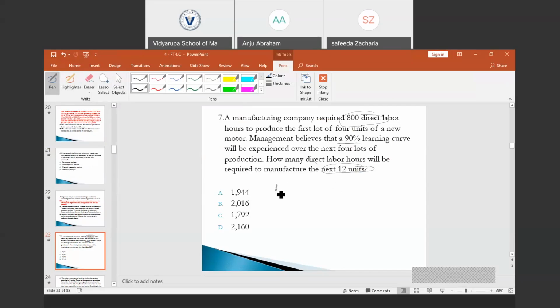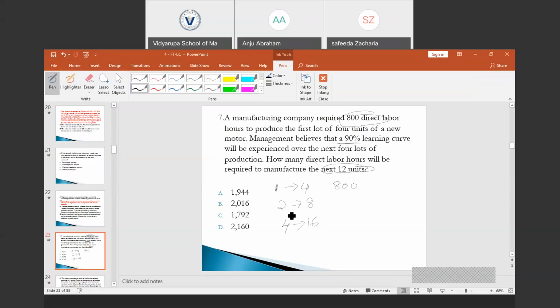In the first lot, we have how many units? 4 units, and it requires 800 direct labor hours. In the second lot, we would be having 8 units. In the next doubling, where 2 becomes 4, the number of units would be 4 into 4, which is 16 units.